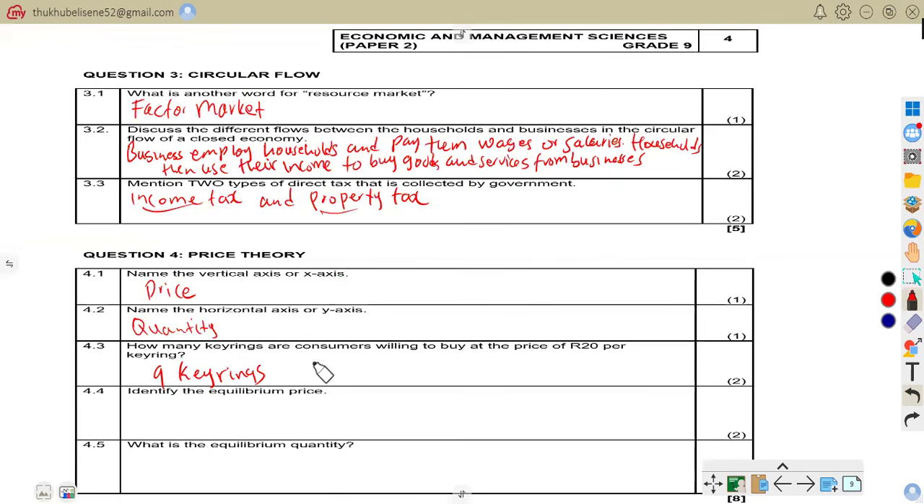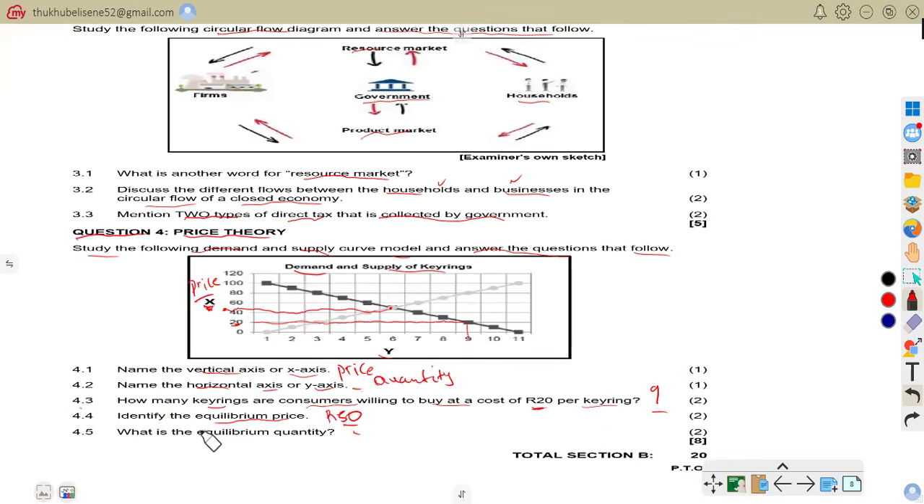So that is what you're going to write here: 50 rand. The equilibrium price is where the demand and supply curves intersect. So at 50 rand, the number of key rings demanded equals the number supplied. So hope we are together on that. So now let us be on 4.5. What is the equilibrium quantity?